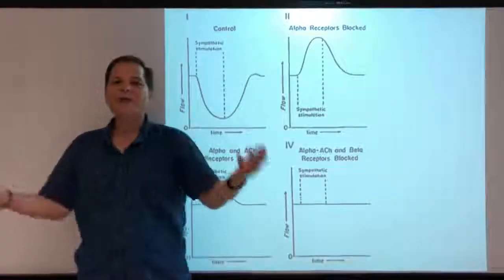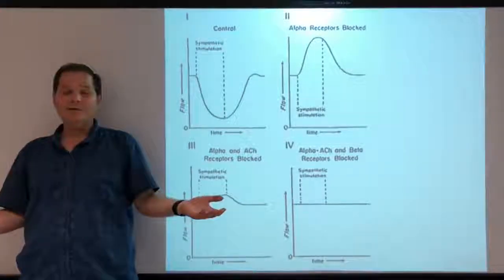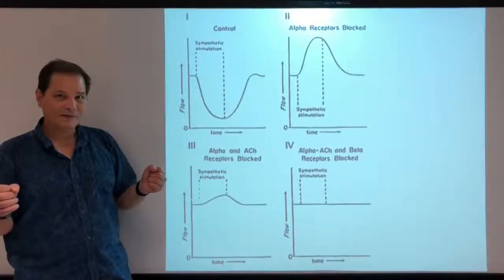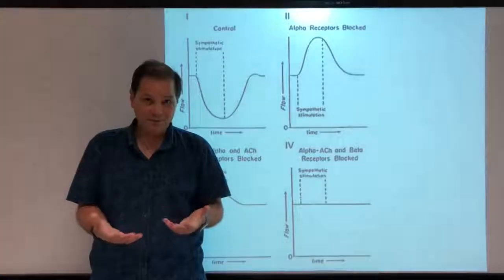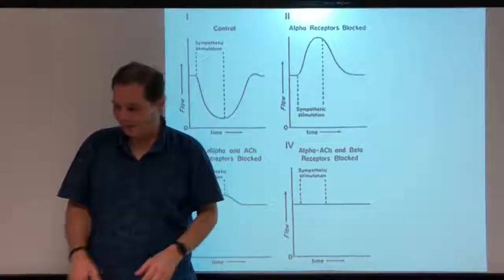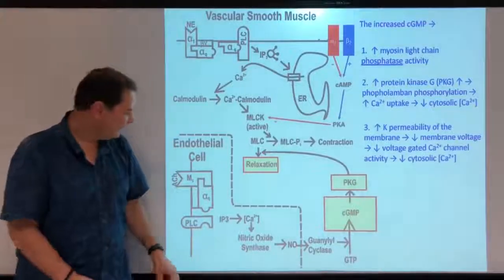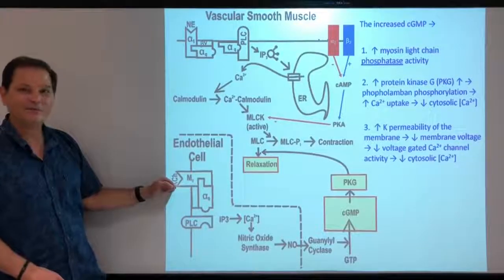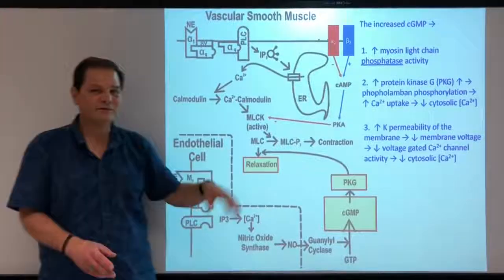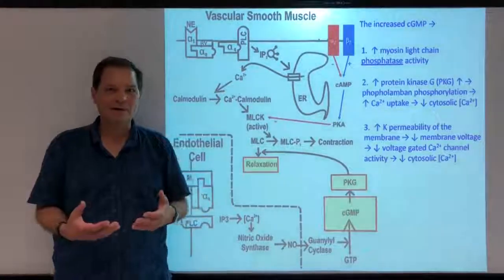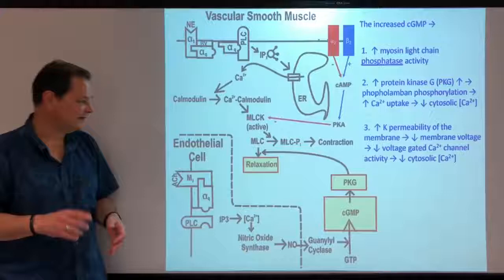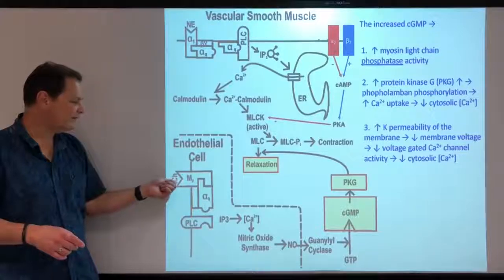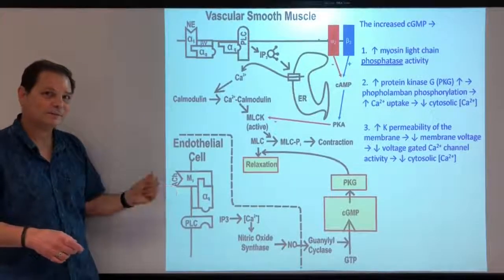So you might ask yourself, what is going on here? Because if I stimulate the sympathetic nervous system, and the only input to vascular smooth muscle is sympathetic, I should have pointed that out. This ACH that binds to this M3 receptor on endothelial cells is coming from sympathetic nerve endings. The innervation to vascular smooth muscle, almost everywhere with rare exceptions, is sympathetic. This ACH is being released from sympathetic nerve endings. This causes sympathetic cholinergic activation, okay?